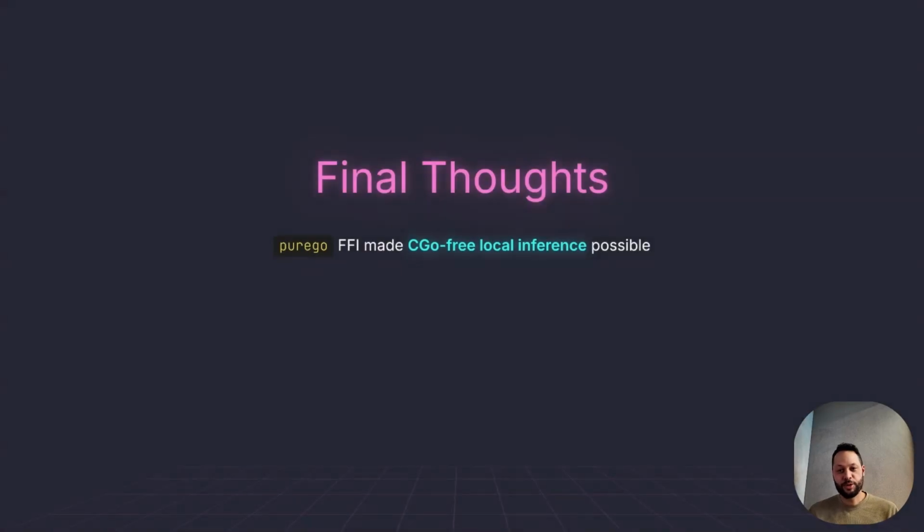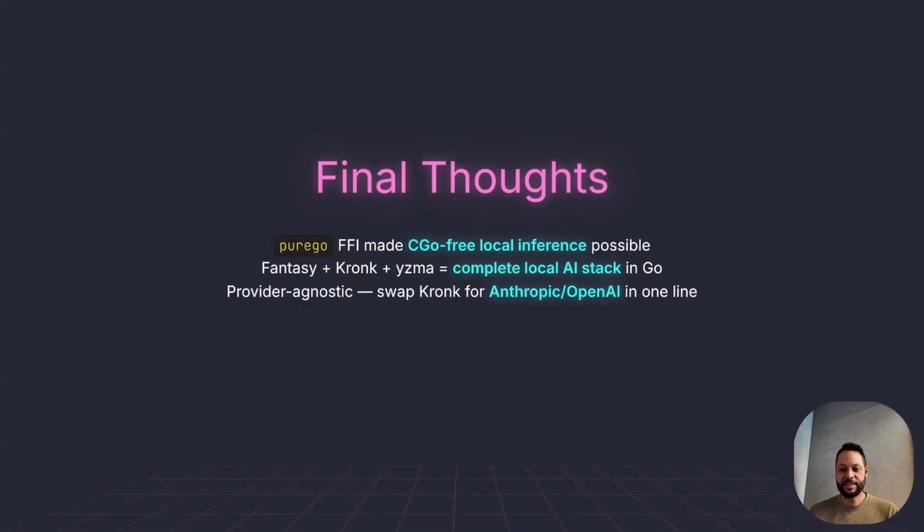Now, to sum this all up, Pure Go FFI was the breakthrough that made all of this possible, and we used Fantasy, Kronk, and Yzma to build on top of that to give us a complete local AI stack. The great thing about Fantasy is that it's provider agnostic, so you can swap out backends whenever you want. So you can start out local in development, and if you want to switch to something like OpenAI or Anthropic, you can totally do that in just a few lines of code. And because we're building in Go, you can build everything into one single binary that you can easily ship. No extra runtime, no virtual environment, none of that.